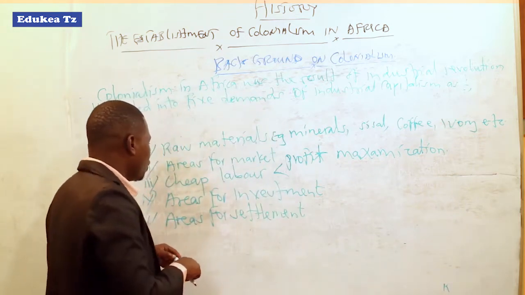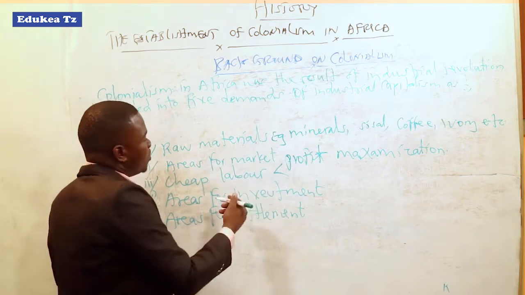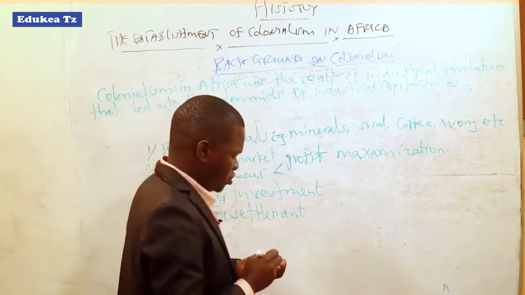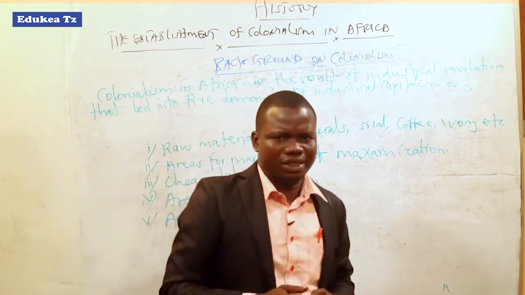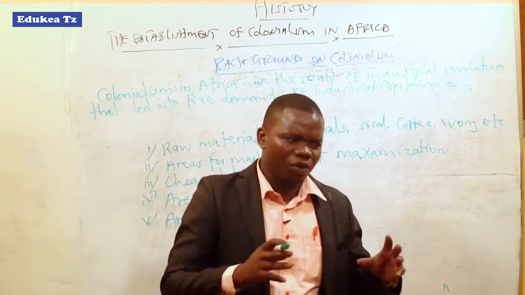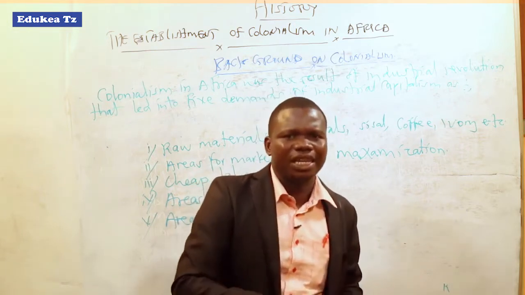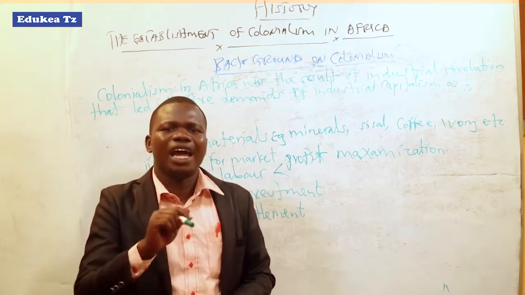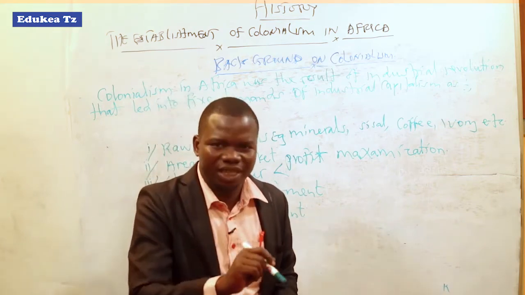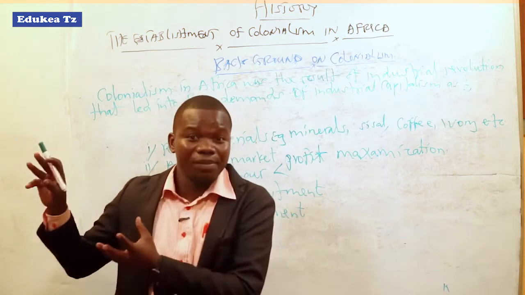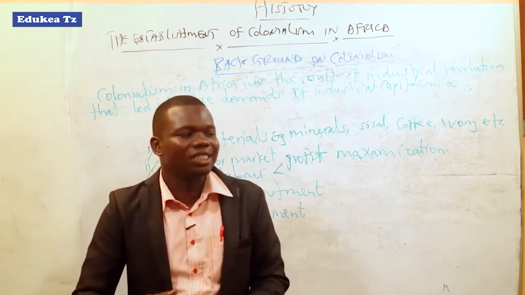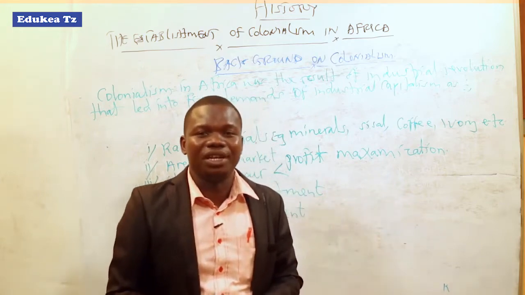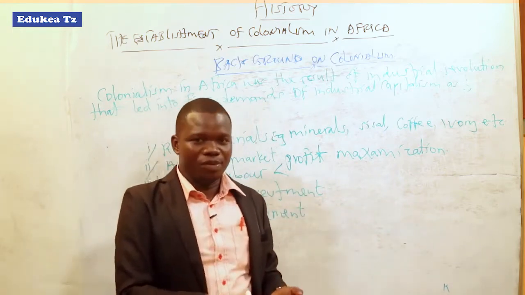Another phase of that point, the need for cheap labor, was that the industrial revolution in Europe had two groups of impacts: negative impacts and positive impacts. Among the negative impacts was the rise of the working class movement. European laborers turned against the industrial revolution because of negative impacts such as mass unemployment.